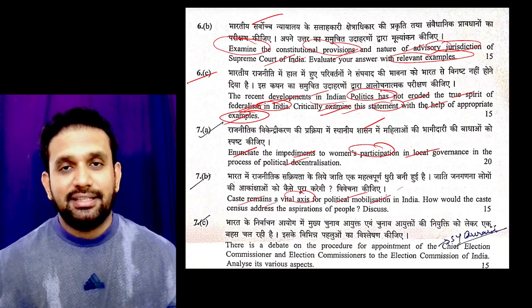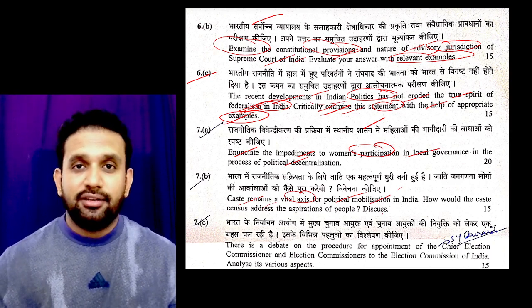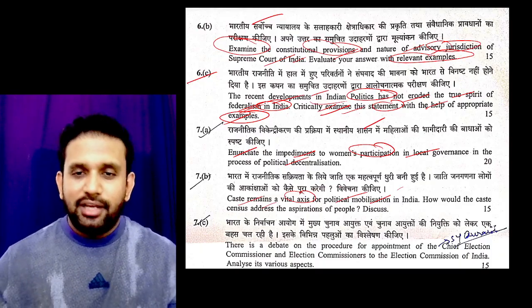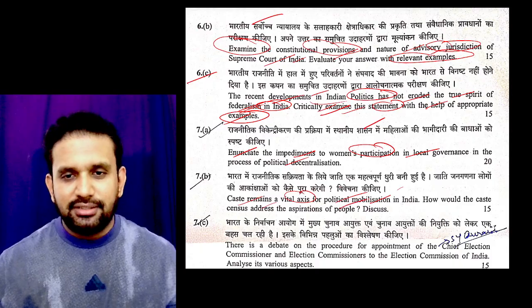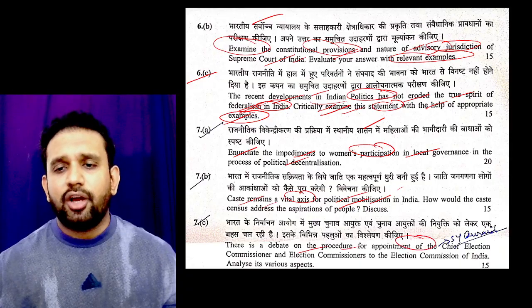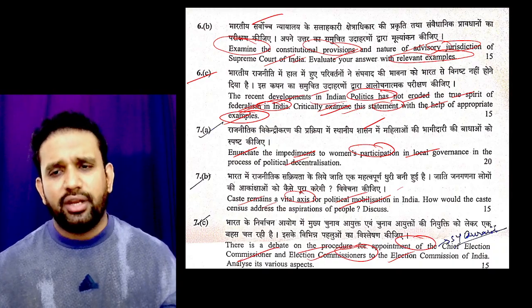That's what I say: when you are with me for 3-4 months, you will be so trained, and within a year you will be trained to score a lot of marks, and you will definitely get through the examination. I have discussed this also on my PSIR channel. There is a debate on the procedure for the appointment of the Chief Election Commissioner and Election Commissioners under the Constitution; analyze its various aspects.